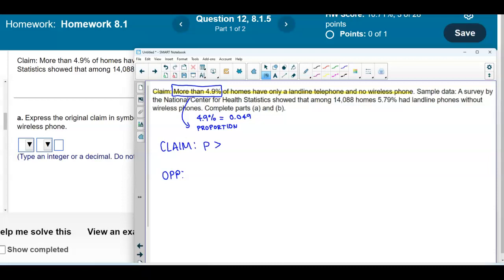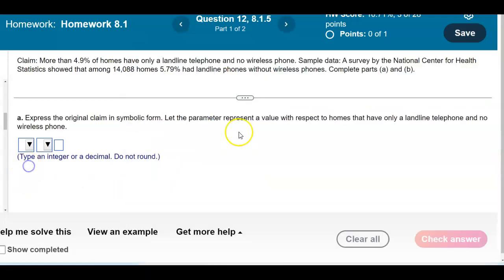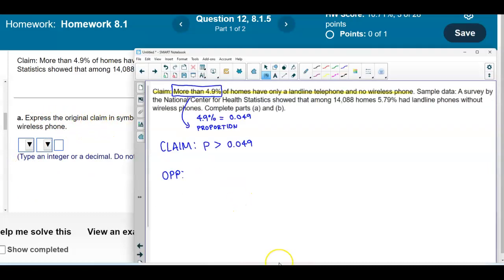So the claim is that the proportion is going to be greater than 0.049. Let's go ahead and put in the claim, because that's what it's asking us to do: express the claim in the original symbolic form. This is going to represent part A.